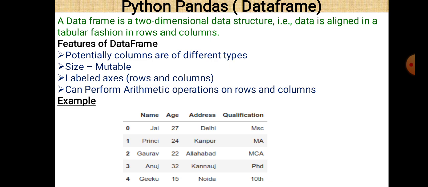And as we know, there is a big difference between a series and a data frame. Series is just a one-dimensional data structure, while a data frame is a two-dimensional data structure. So let's start.